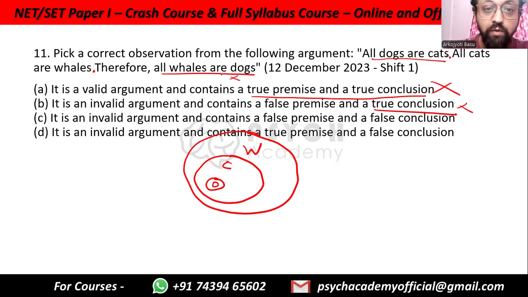That also we got. Now all whales are dogs. Who said that? Dogs is such a tiny category. Whales is so much larger. It would be possible only if dogs, cats, whales were all the same group. Then it is possible. But it doesn't have to be. Whales is a larger category than dogs. So once again, we cannot say that the argument is valid. In fact, it is an invalid argument.